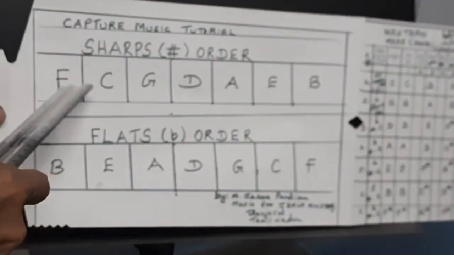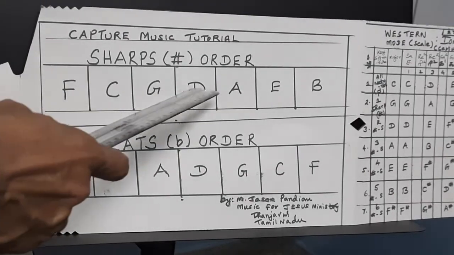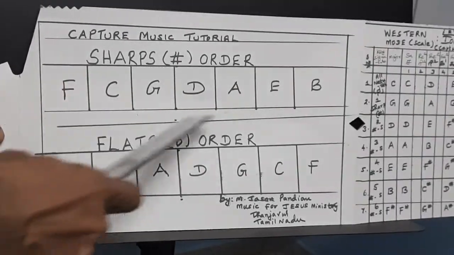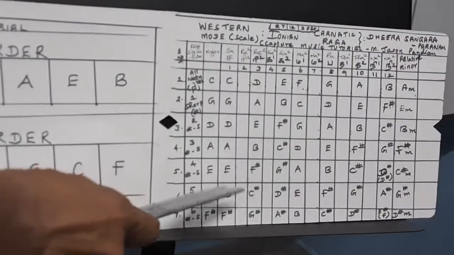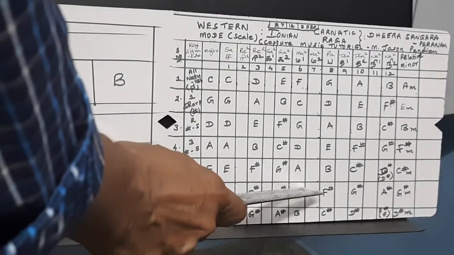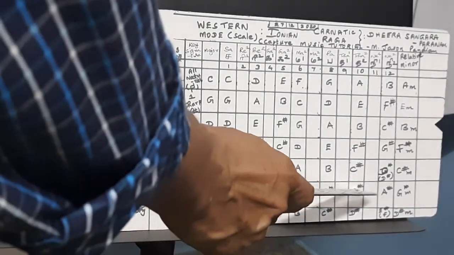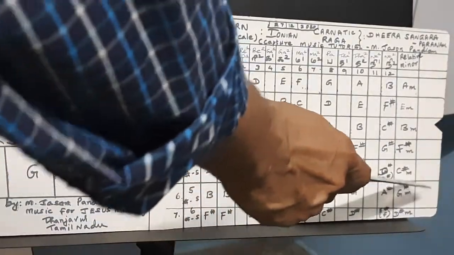Next one is 5 sharps major. F, C, G, D, A. All the 5 black keys will be coming for this B major. See here: B, C sharp, D sharp, E, F sharp, G sharp, A sharp. Relative minor is G sharp minor.